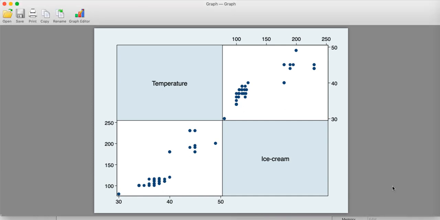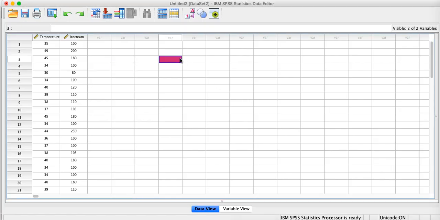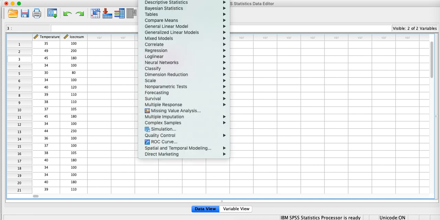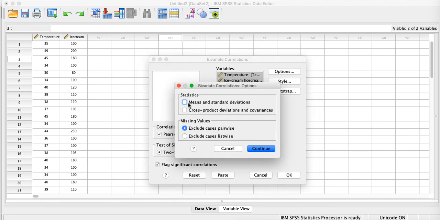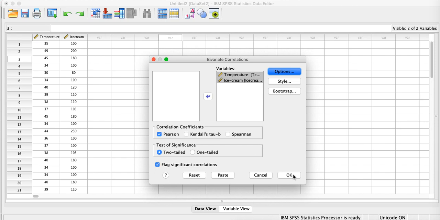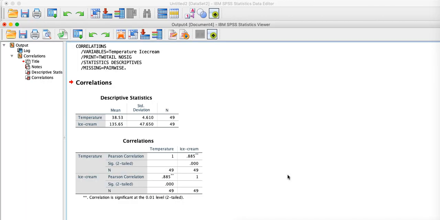SPSS, and we can find out the correlation between these two variables, that is temperature and ice cream. Now let us go to SPSS. Here I am going to Analyze, then Correlate, then Bivariate, right? I am going to take these two variables into the variables box, then Options, where we can take mean and standard deviation, right? Pearson coefficient is already there.